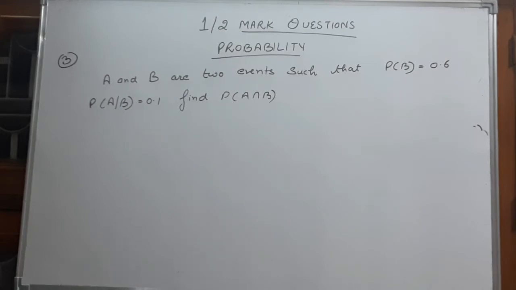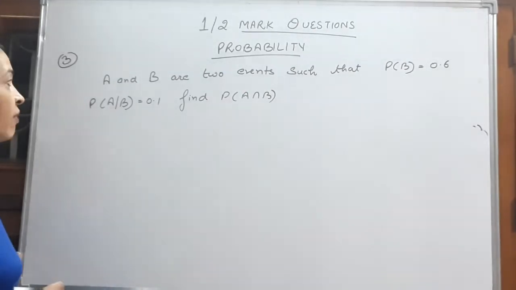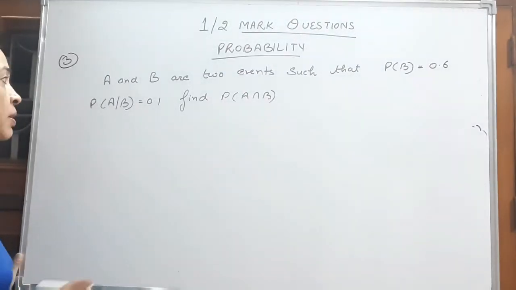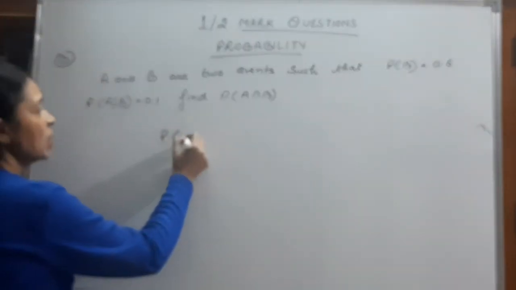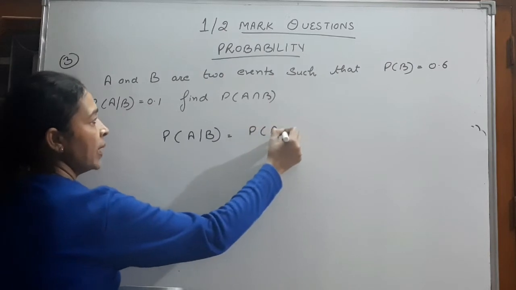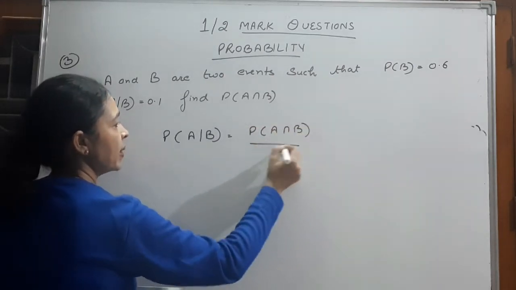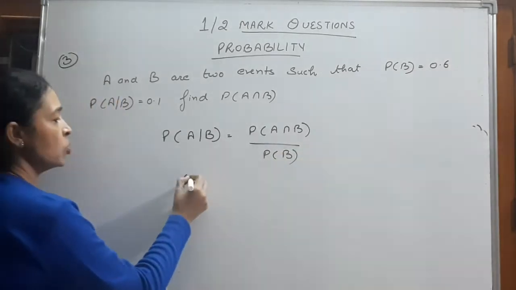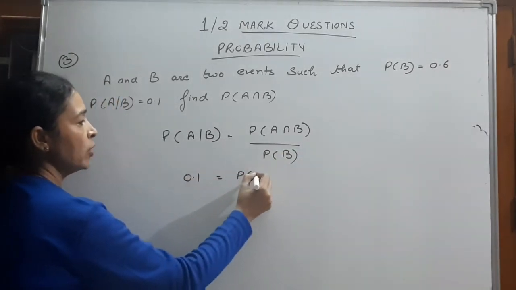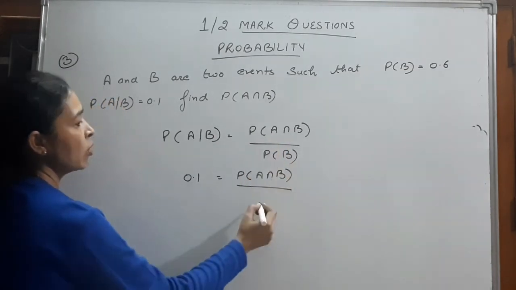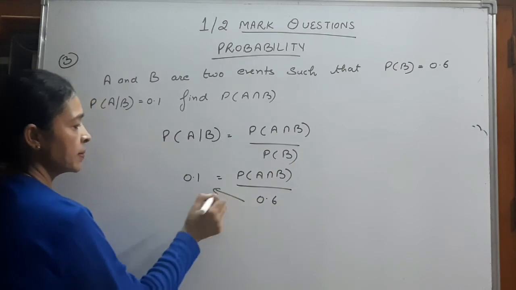A and B are two events such that probability of B is 0.6, probability of A given B is 0.1. We have to find probability of A intersection B. What is the formula for probability of A given B? Probability of A intersection B upon probability of B. 0.1 equals probability of A intersection B upon probability of B, 0.6.